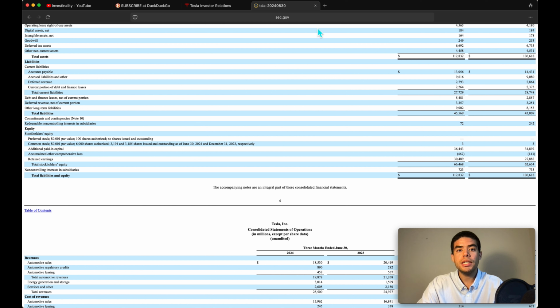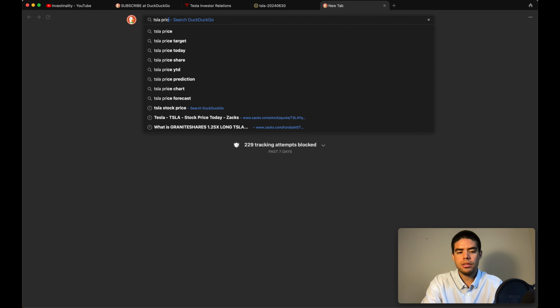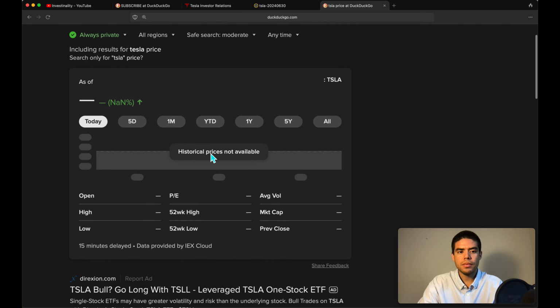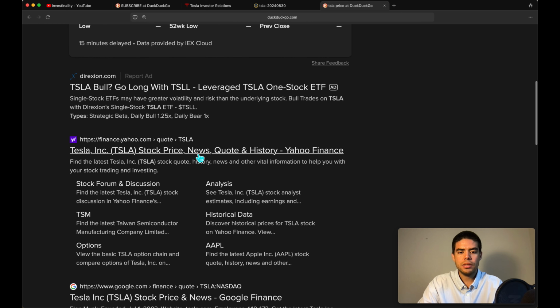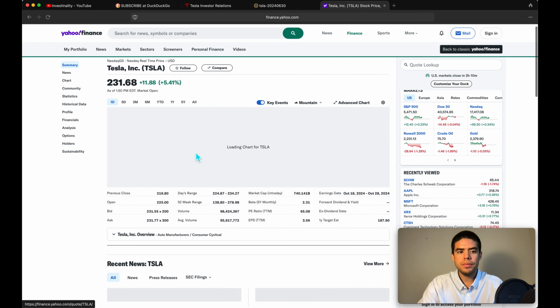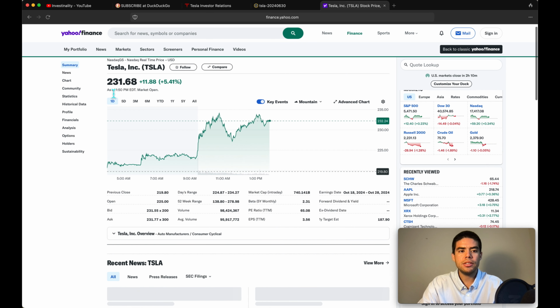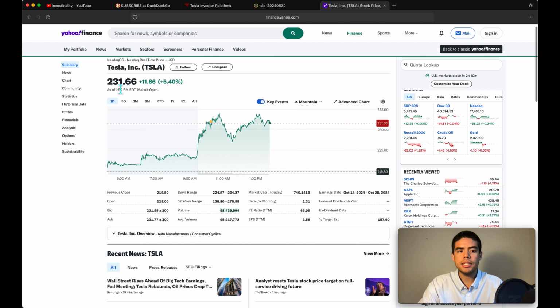Now we're also going to need the current price. So in order to do that, just search Tesla price, and we can search for it on Yahoo Finance, for example, and right here. Currently it's at $231.68. However, you can see here that Tesla's price is fluctuating quite a bit. For the sake of the calculation, I'm going to be using the previous price, which is right here, previous close. So $219.80, that is our value of interest.